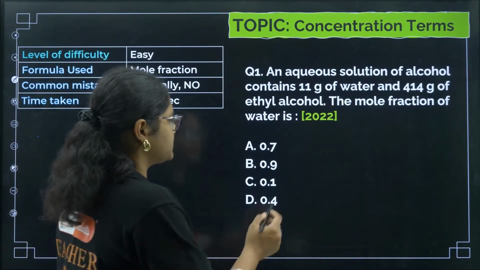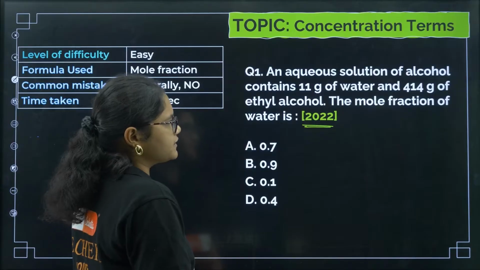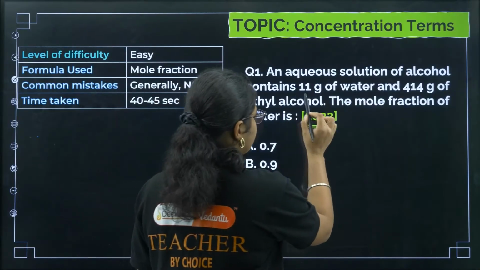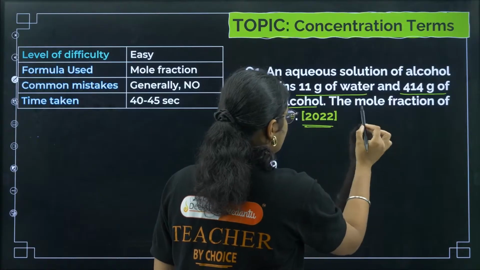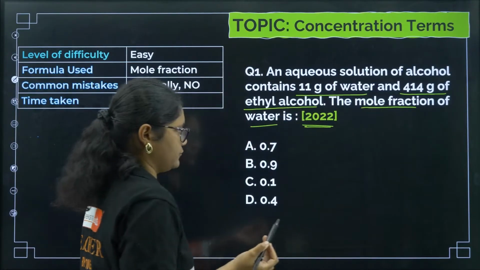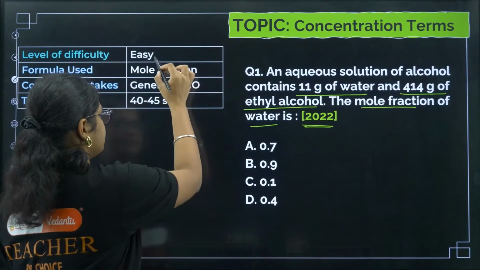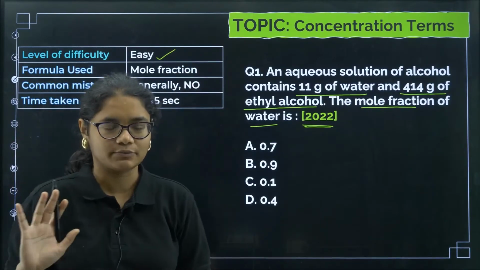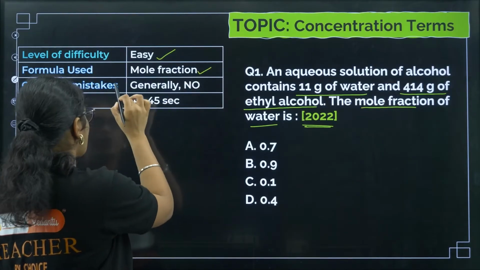This question was asked in the 2022 examination. An aqueous solution of alcohol contains 11 gram of water and 414 gram of ethyl alcohol. The mole fraction of water is, okay? Now this question, I'll say, is very easy, a direct formula-based question, okay? And the formula used is mole fraction.